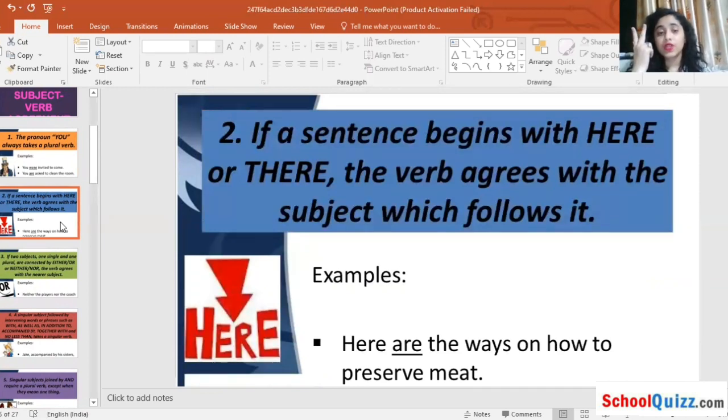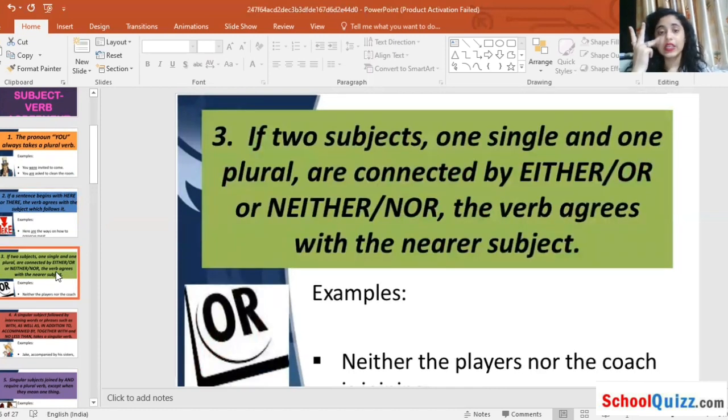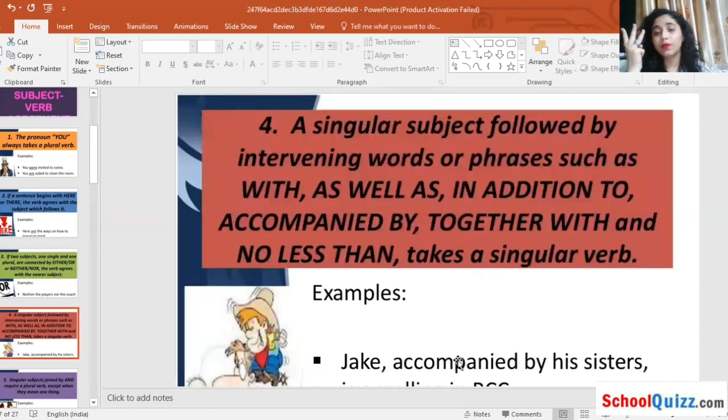If a sentence begins with here or there, the verb agrees with the subject which follows it. Third one, if two subjects, one singular and one plural, are connected by either or or neither nor, the verb agrees with the nearer subject. I hope it is easy for you to understand as well. A singular subject followed by intervening words or phrases such as with, as well as, in addition to, accompanied by, together with, and no less than takes a singular verb. These words will give you what?